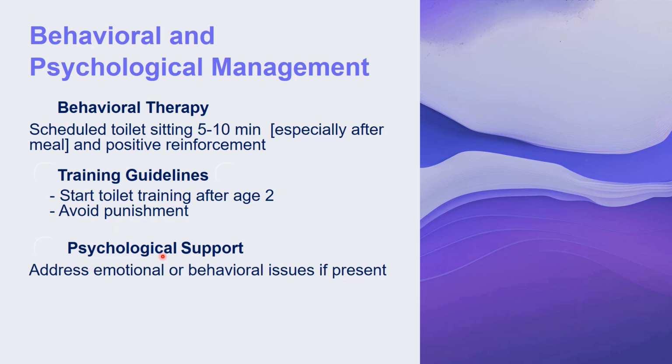Then you give psychosocial support. Try to address the emotional or behavioral issues. If the child is having any, try to find out the cause for these emotional conditions and the behavioral patterns, and you can try to correct those.